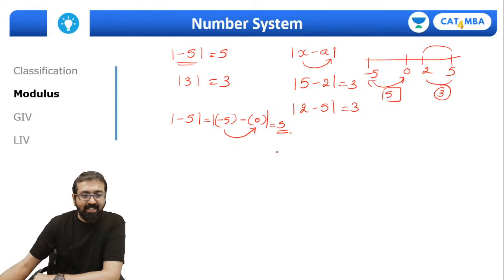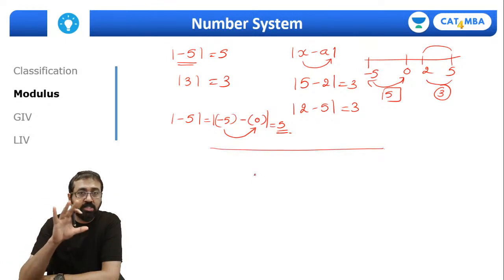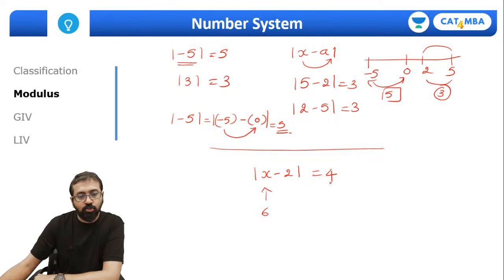Okay, now let's take a couple of questions. In fact, when we discuss algebra, you will need to use this understanding over there. So guys, if I ask you mod of x minus 2 is equal to 4, what are the possible values of x? If you just figure it out, you can make out it should be 6, because mod of 6 minus 2 is 4, or it can also be -2, because mod of -2 minus 2 will be mod of -4, which will again be 4.